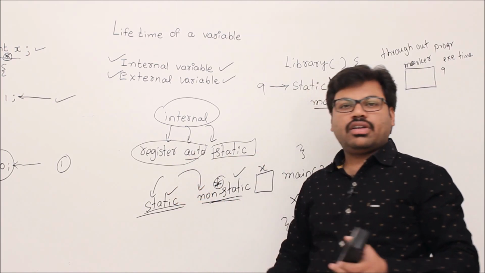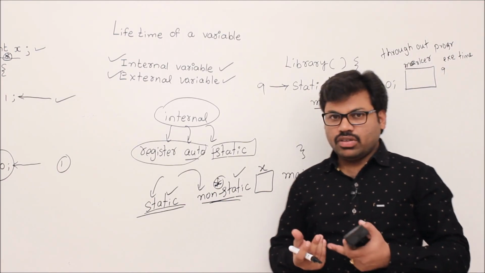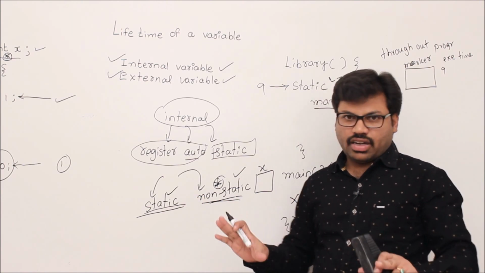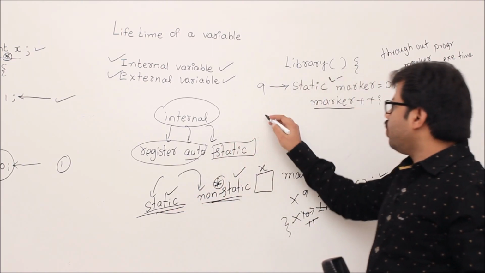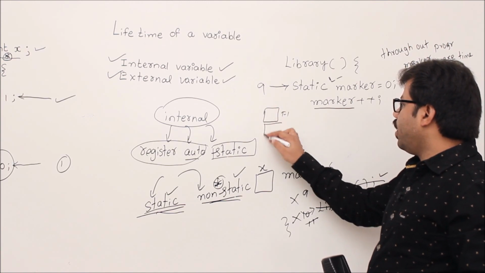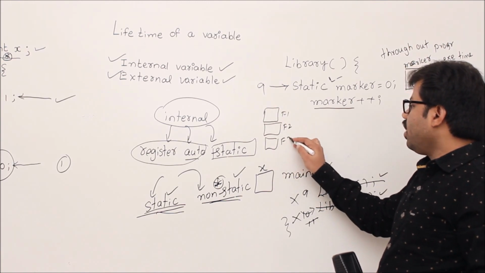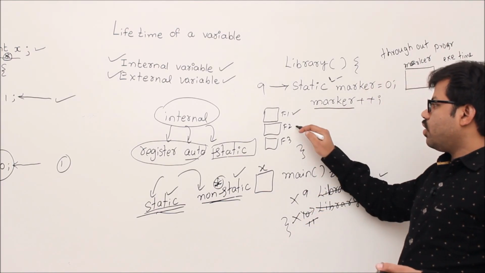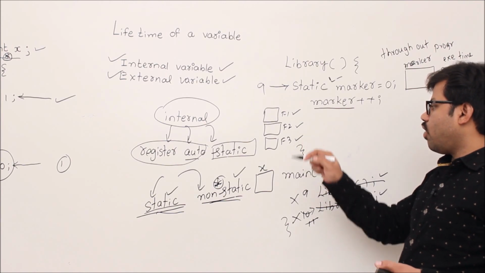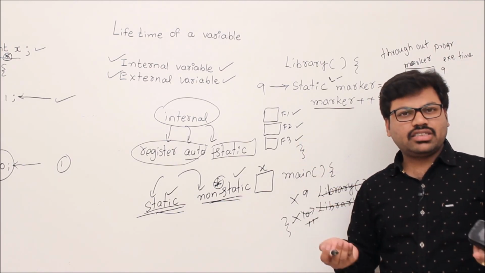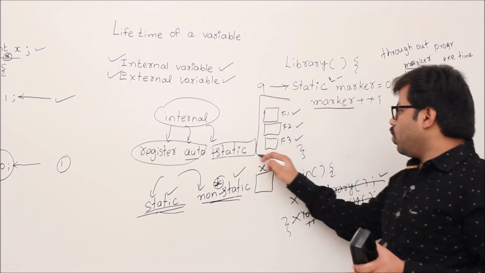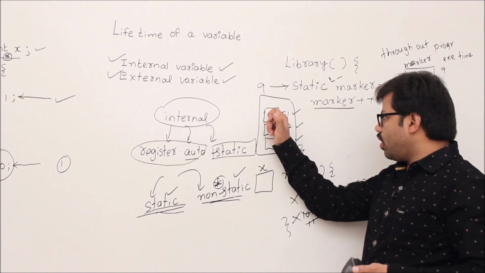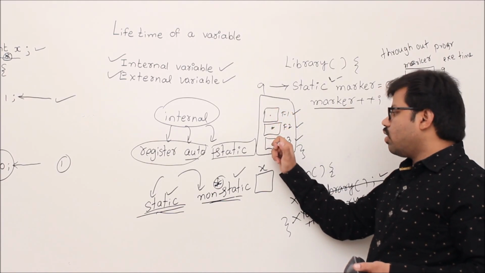Now static variables. Their lifetime, we have to limit it to our file, I understand, but we don't know, for example, you have a program with file 1, file 2, file 3. Tell me, when you execute your program, at what time will file number 1 be executed, at what time does control come to file number 2, at what time does control come to file number 3? Do you have any guess? No. Correct? This entire thing is a program, right? So we don't have any clue when control comes to file number 1, when control comes to file number 2, when control comes to file number 3.